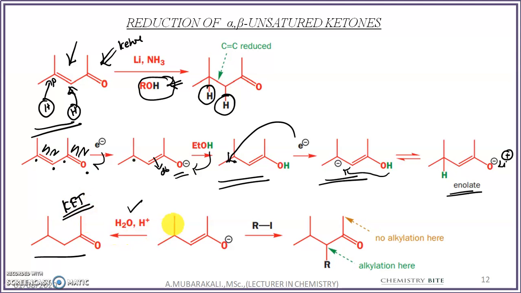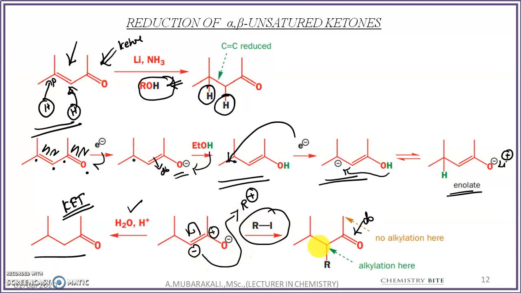and it will convert into the ketone. So instead of reacting this enolate ion with the second molecule of the proton source, if you are reacting with the alkyl iodide, so what happens? This alkyl iodide produces the alkyl carbocation, so it produces a new electrophile. In this enolate ion, the pi bond will polarize towards the alpha carbon atom, and this alpha carbon atom will get the negative charge, and this carbonyl carbon will get the positive charge. So you can see here this carbonyl carbon and oxygen, you got the new double bond, and this carbanion attacked the R plus, and you can see on the alpha carbon we have done the alkylation.